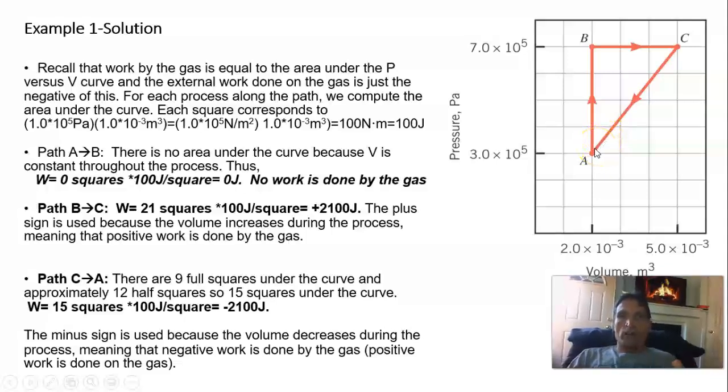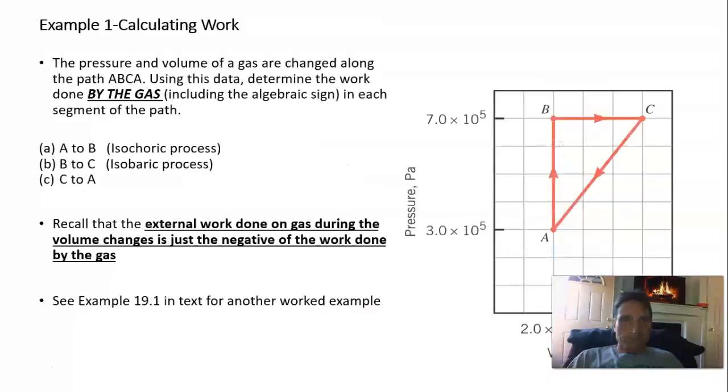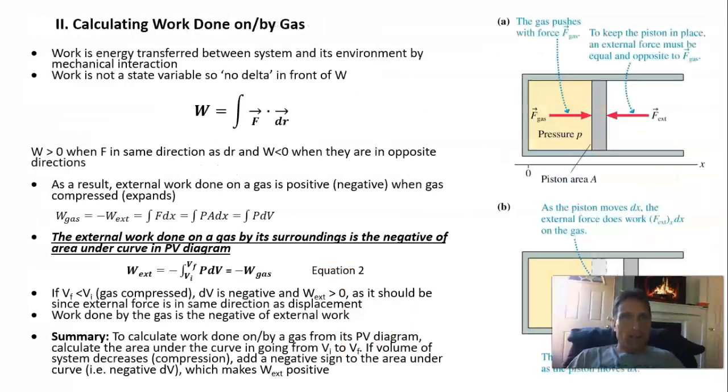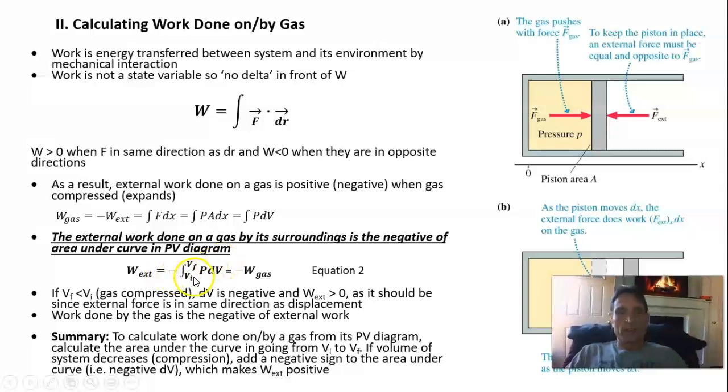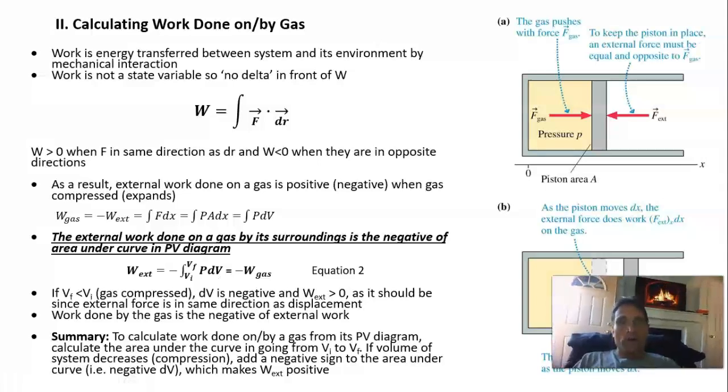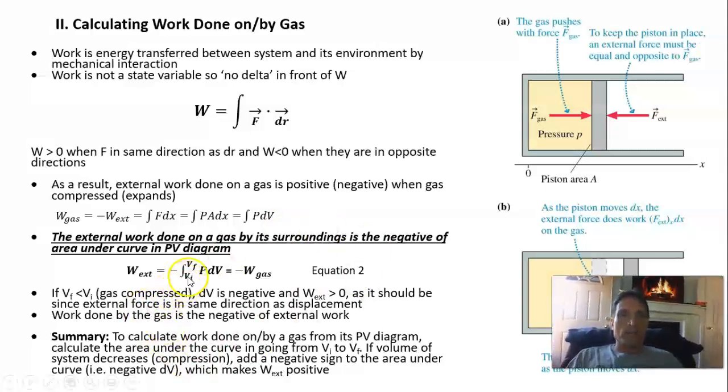So to calculate the work done on a gas as it expands or compresses, it's just the area under the P versus V curve. And if we're calculating external work, we calculate this area and then we tack on a negative sign. And if we're calculating work done by the gas, it's just the area itself. And I know these sign conventions can be a little difficult to remember, but the main thing is just calculate the area, PdV.